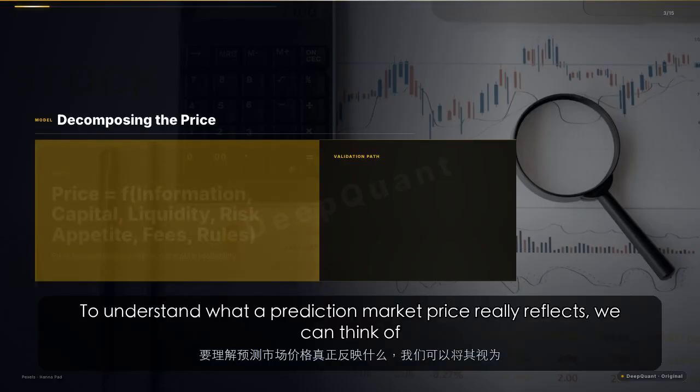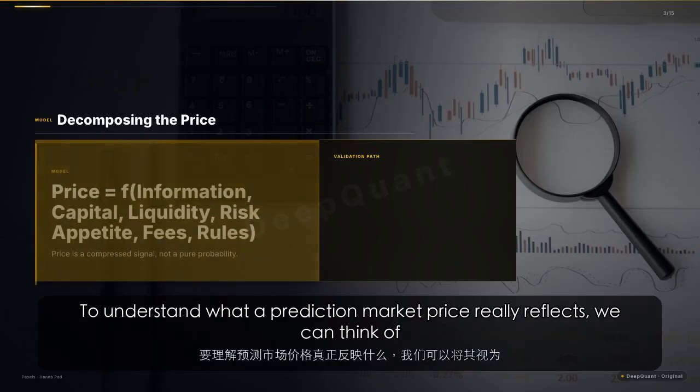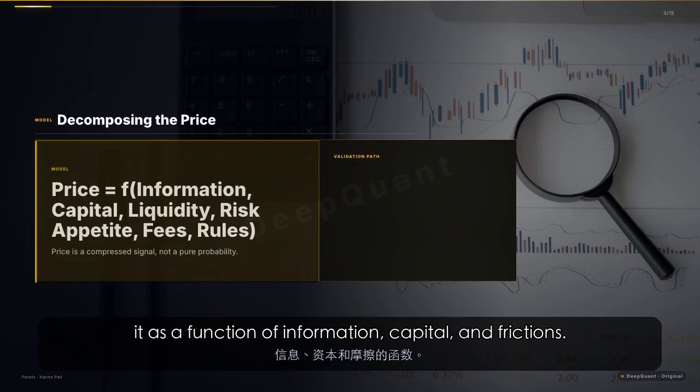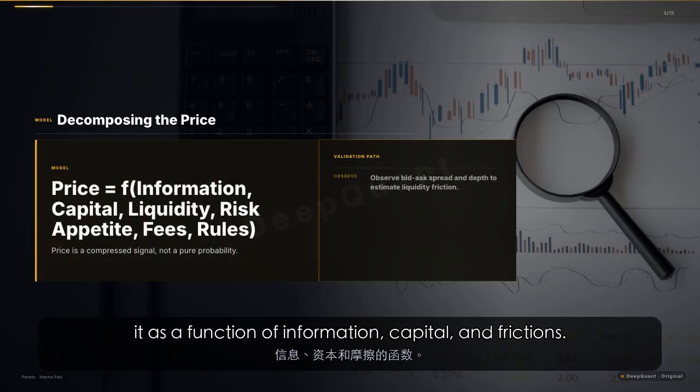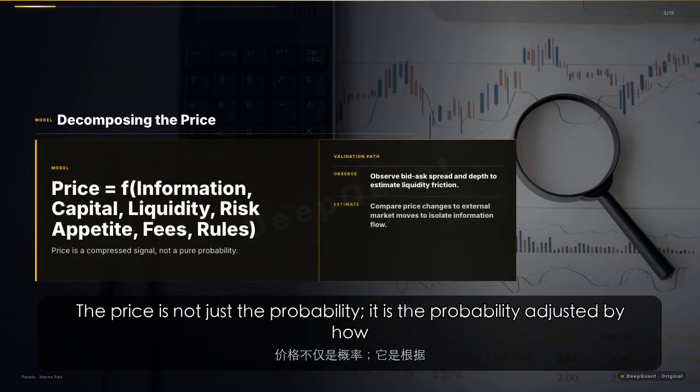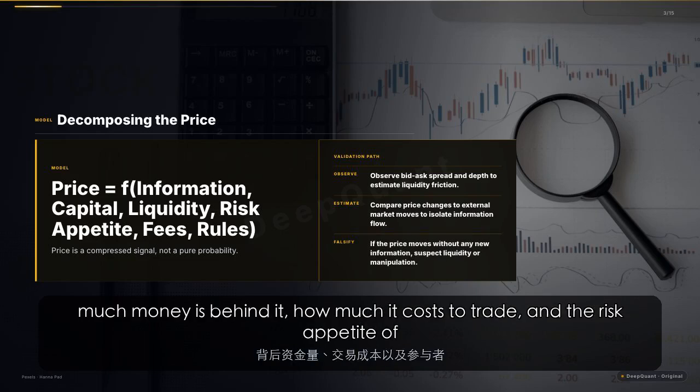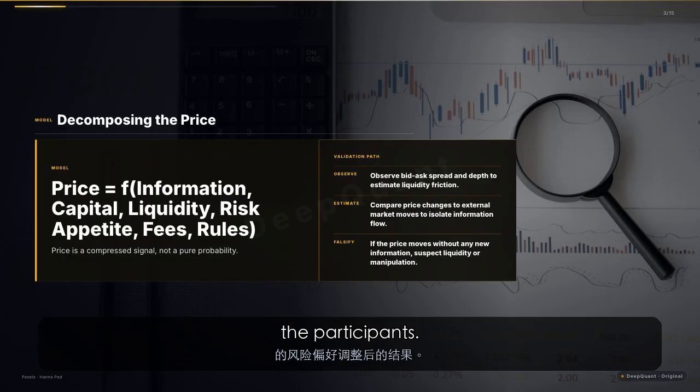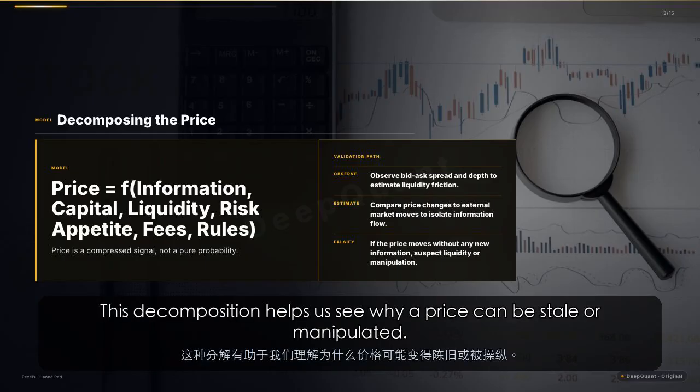To understand what a prediction market price really reflects, we can think of it as a function of information, capital, and frictions. The price is not just the probability, it is the probability adjusted by how much money is behind it, how much it costs to trade, and the risk appetite of the participants. This decomposition helps us see why a price can be stale or manipulated.